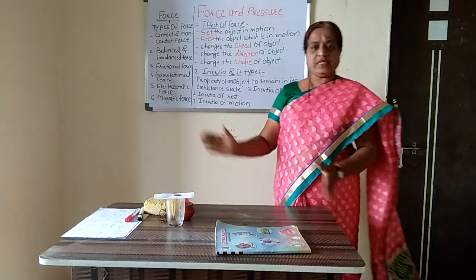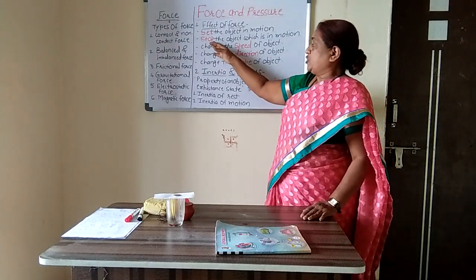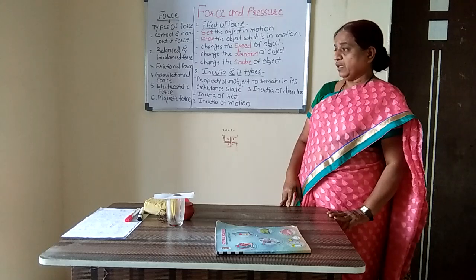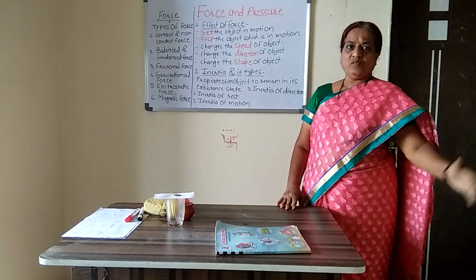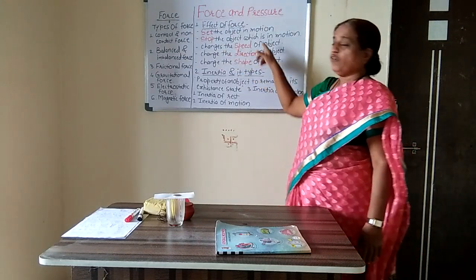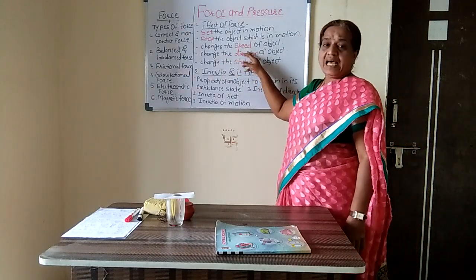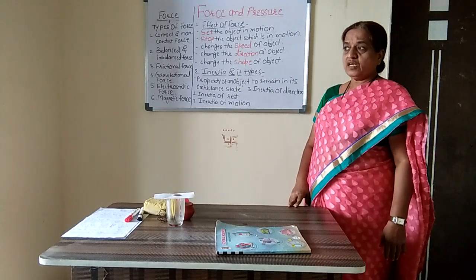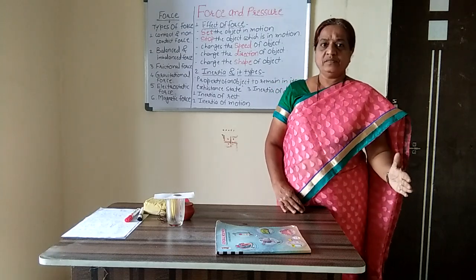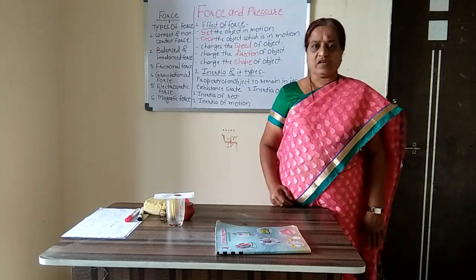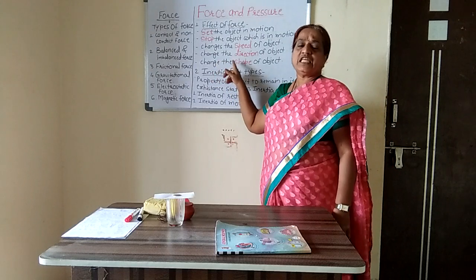Number one, it sets the object in motion, right? Second, it stops the object which is in motion. At the time of cricket, the fielders stop the ball which is moving towards the boundary. Okay. It also changes the speed of the object. It changes the direction of the object. Applied force also changes the direction. If in river water, you keep one obstacle in the path, what will happen? The direction of the water will change. So it also changes the direction of the object. It also changes the shape of the object.